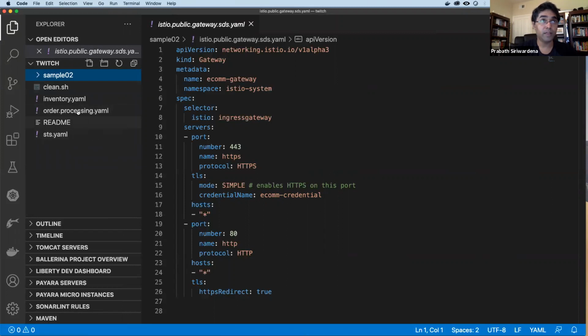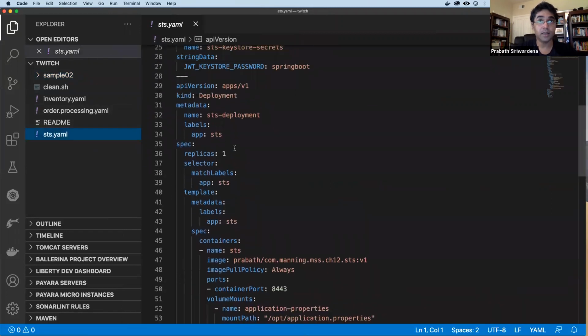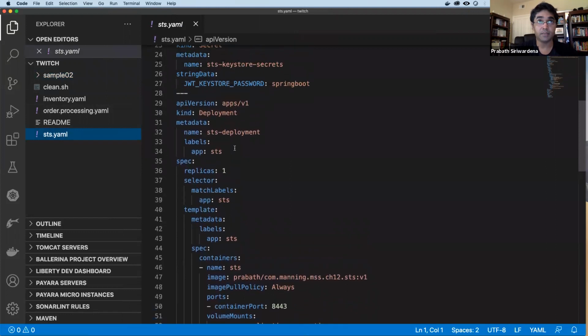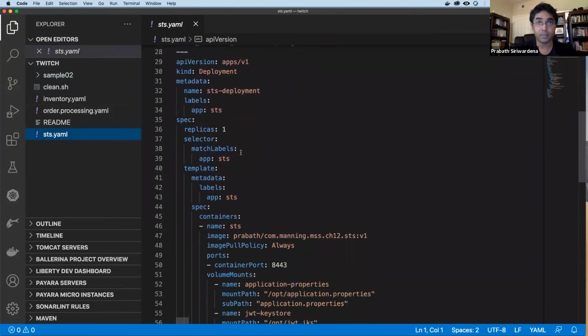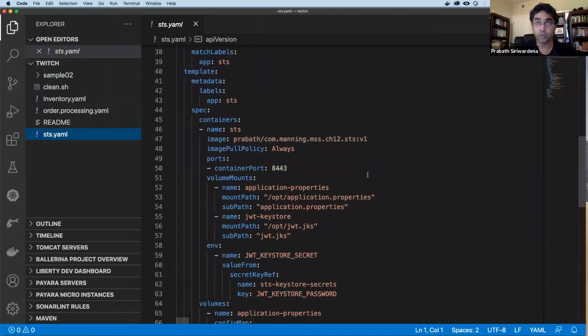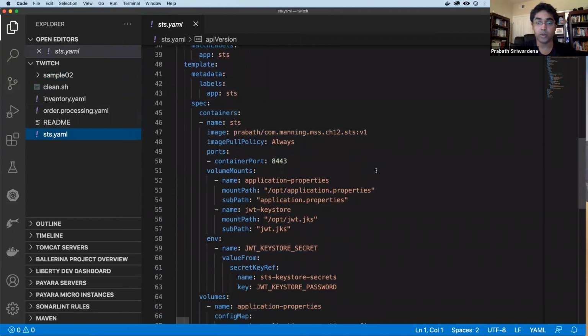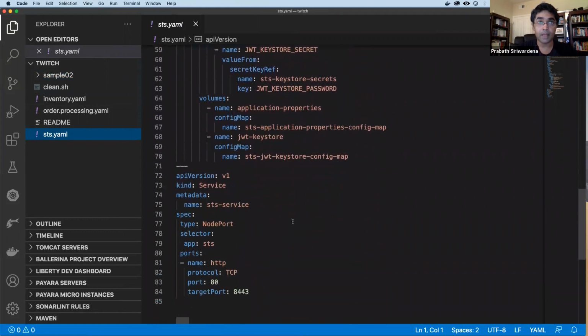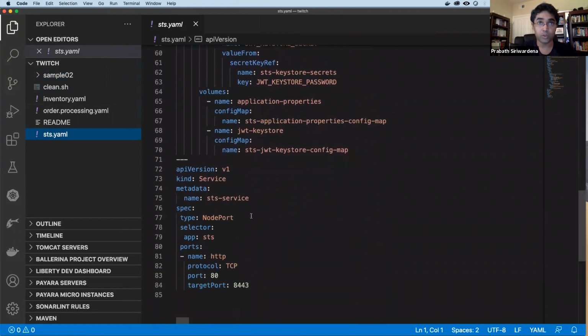Here you can find the deployment of the STS microservice. You can see the STS deployment, and this is the container I'm using to run the security token service. Then this deployment is exposed as the STS service. Here I'm exposing this STS service as a node port service. You don't need to expose this as a node port service when we integrate this with Istio.